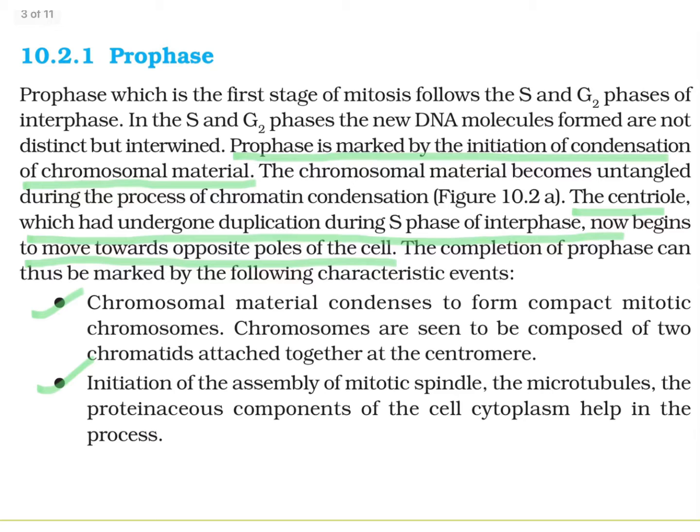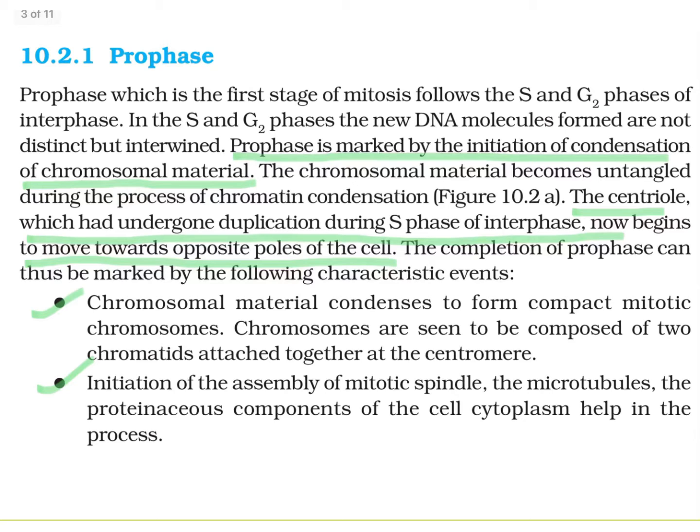Even the organelles like centriole, which had undergone duplication during S phase of interphase, now begin to move towards opposite poles of the cell. That means centrioles will move towards opposite poles, one of the centrioles going to the north pole and another moving to the south pole.